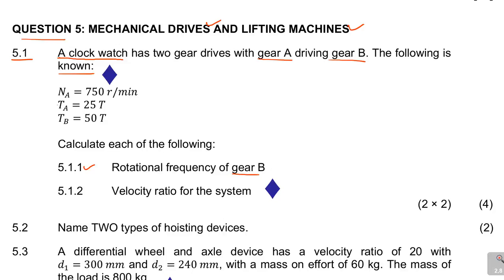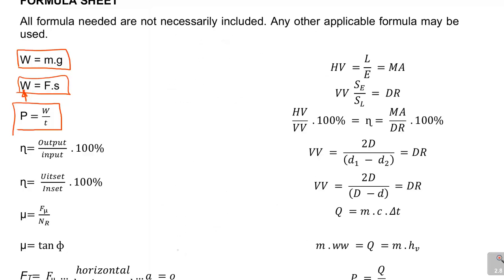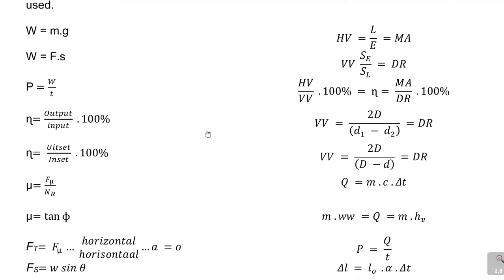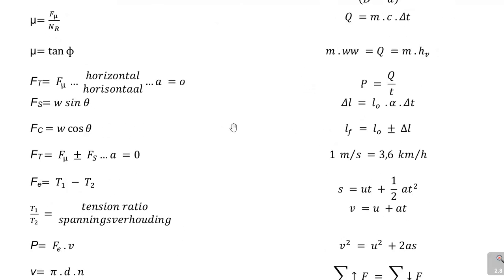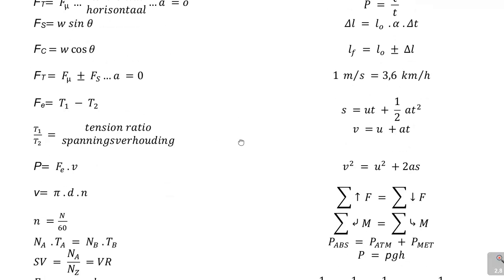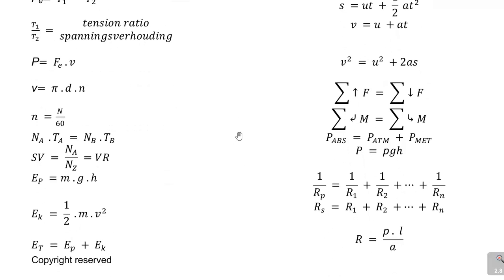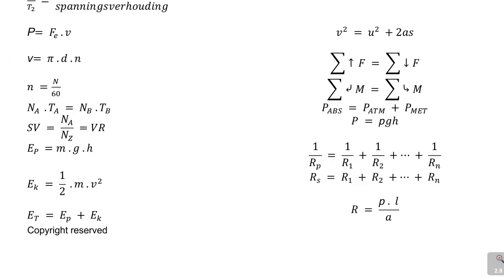So we are given the rotational frequency of gear A. Now if you go to your formulas, as I say, just rely on your formulas. Most of your answers, if you can just get time to go through each and all of these formulas, you'll discover that there's quite a lot of information that you can use. So here, we're talking about the rotational frequency, and this is the formula we're looking for.